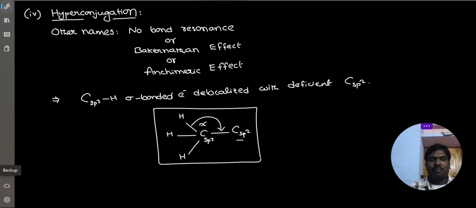You know, sp2 hybridized carbon means carbocation sp2 carbon, carbon radical sp2 carbon. Okay, and the double bonded carbon of an alkene is sp2 carbon. This is the reason this hyperconjugation concept can explain the stability of carbocation, carbon radical, and alkene. I hope everyone understood. So very important.